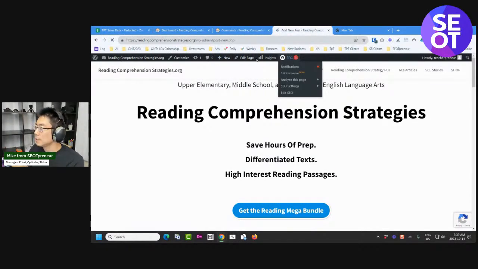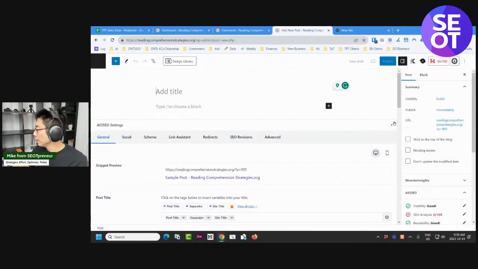I want a new page. Posts and pages really are exactly the same thing from a WordPress perspective. One is called posts, one is called pages. You can actually change that in the settings, but I'm going to just go back to WordPress and do this as a page.